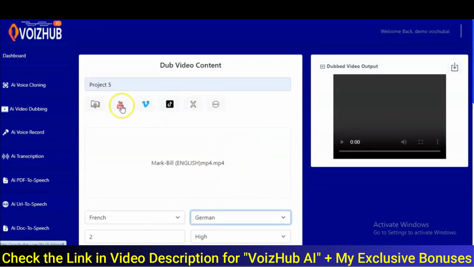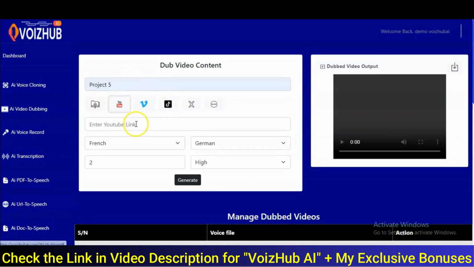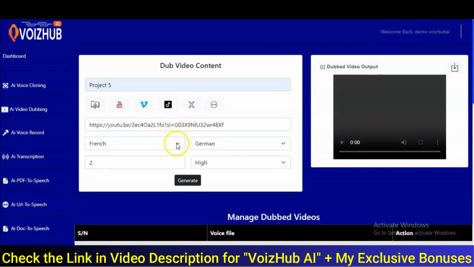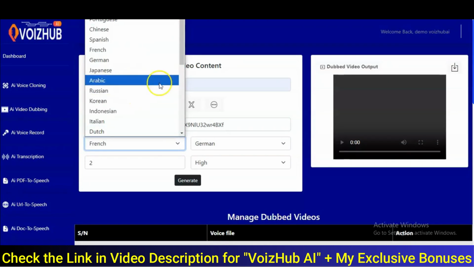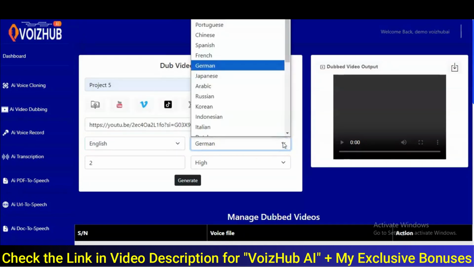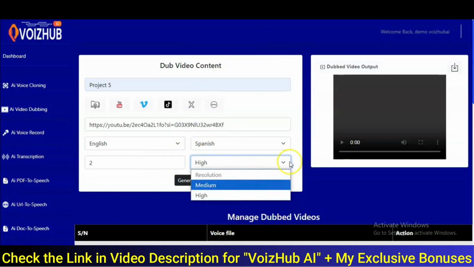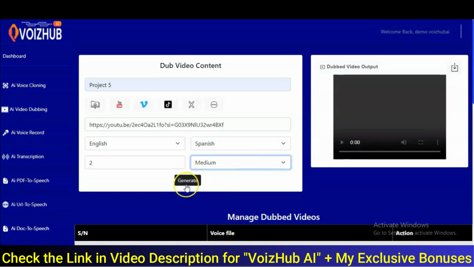Right. So now let's check the YouTube right here. You click on YouTube, and all you have to do for this is to just grab your link, your YouTube link, right, and paste it right here. Once you paste your link, you come right here, you set your source language, right, say English, then your target language is Spanish, right, then the number of speakers too, then the resolution as well. Okay, let's check medium this time around.